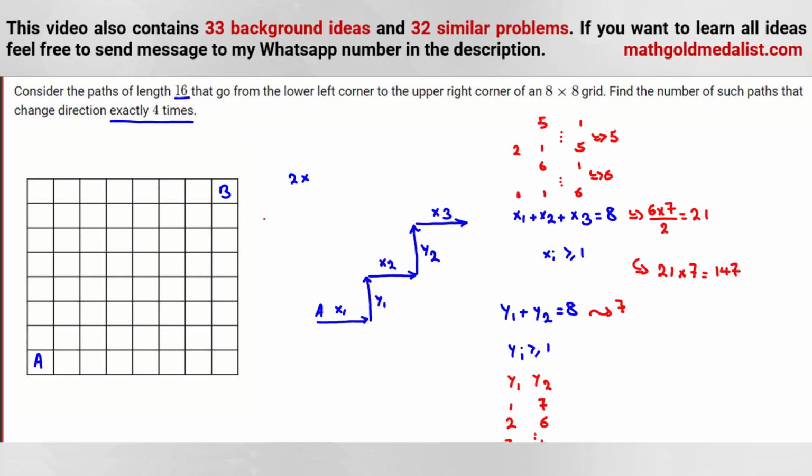147. And here we said we should multiply by 2. So the answer will be what? 2 times 7, 14. We have 1, 2 times 4, 8, plus 1, 9. And 2 times 1, 2. So our answer is this.